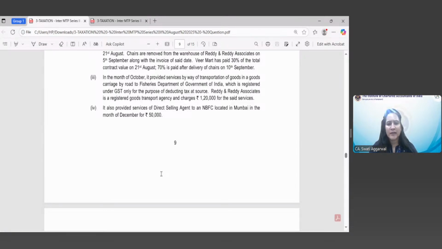Can anybody tell me the correct treatment of the third point? Any student, I am waiting for your reply. This is a good point.